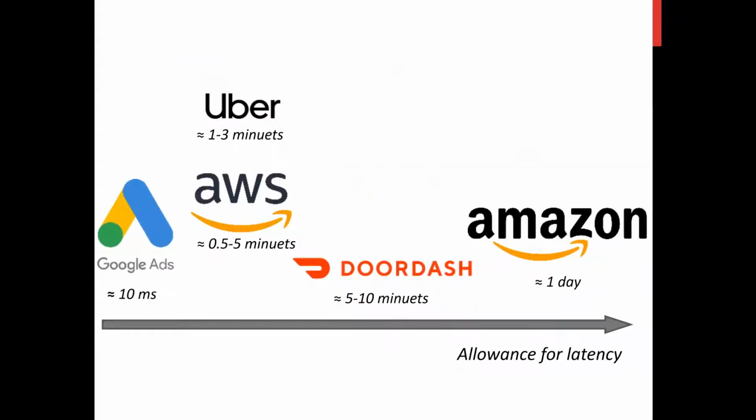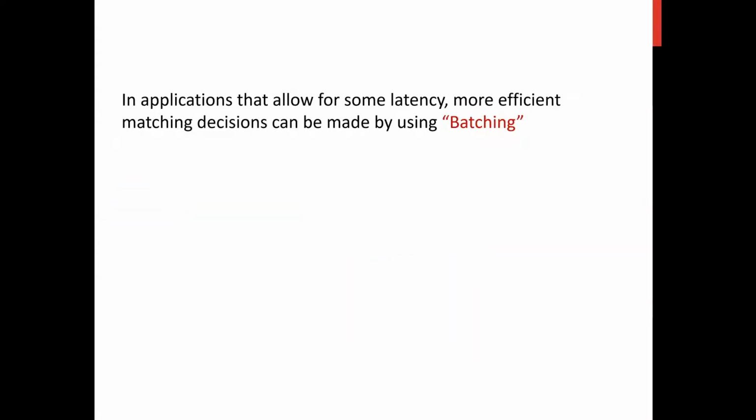For example, in Google sponsored search, Google needs to respond to every search request in a very short time period. However, in the food delivery service or the Amazon delivery service, the allowance for the latency is much higher. And in applications that allow some latency, the platform can make more efficient decisions by using batching.